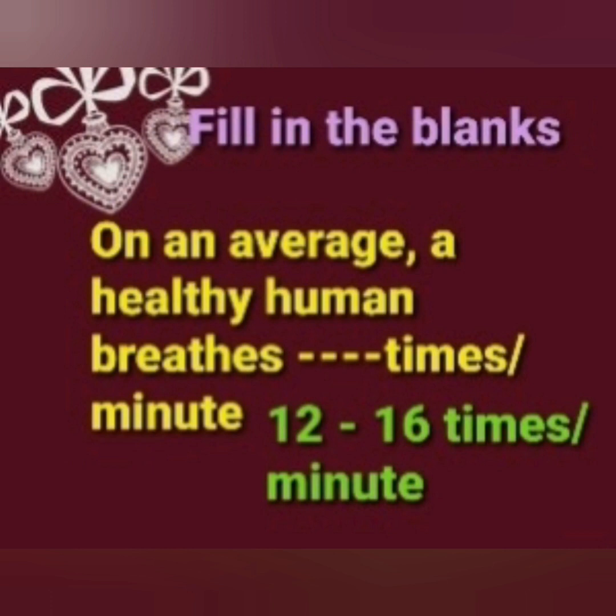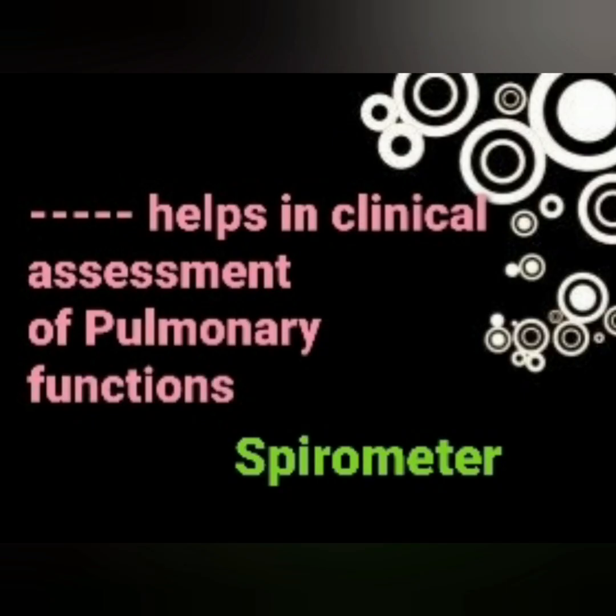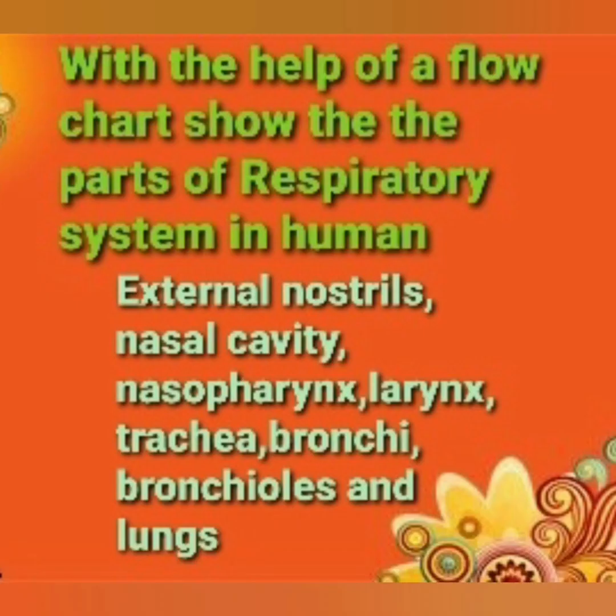Now fill in the blanks. On an average, a healthy human breathes dash times per minute, 12 to 16 times per minute. Dash helps in clinical assessment of pulmonary functions. The answer is spirometer. Now with the help of a flow chart, show the parts of respiratory system in human.